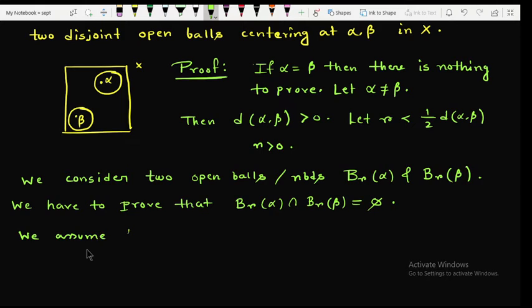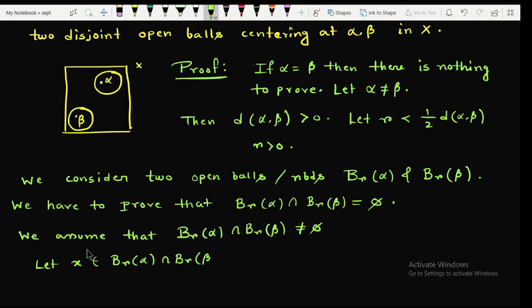That is, we assume that B_r(alpha) intersection B_r(beta) is not equal to phi. That means this intersection contains some element. Let x belong to B_r(alpha) intersection B_r(beta). So obviously x belongs to B_r(alpha) and x belongs to B_r(beta).